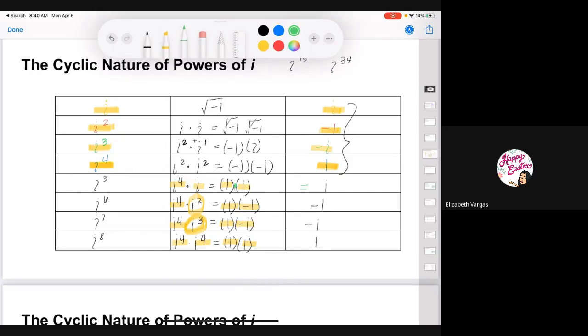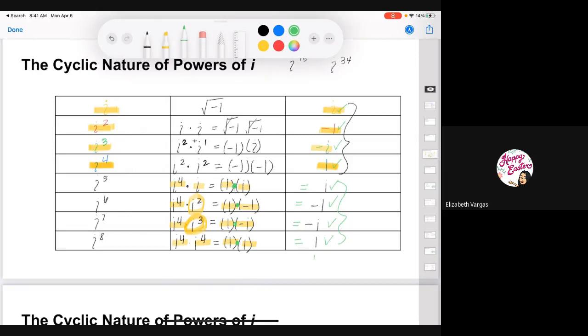And then once I get to this part where I have my substituted values, that's where I can actually multiply across to get my resulting variable. And what you'll notice is that these repeat. Here I had just an i, here I have just an i. Here I have -1, here I have -1. Here I had -i, here I have -i. Here I have whole number 1, here I have whole number 1. And that will actually repeat.